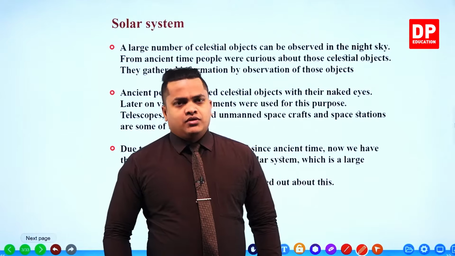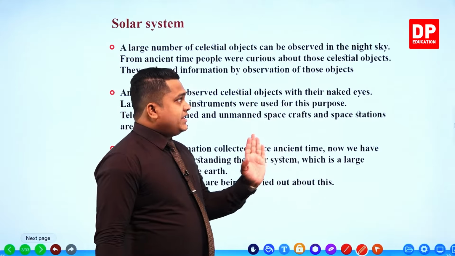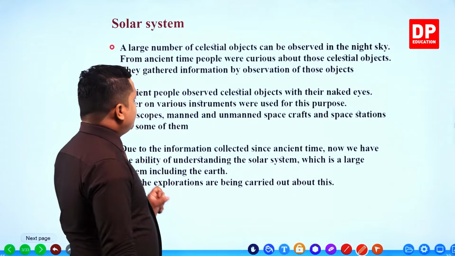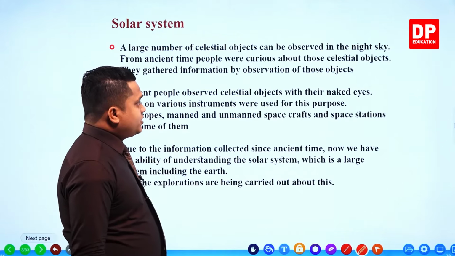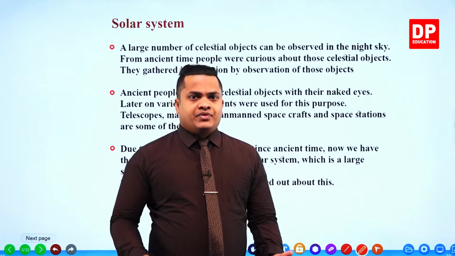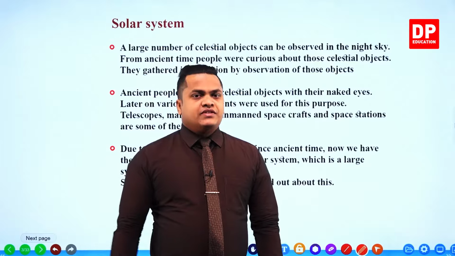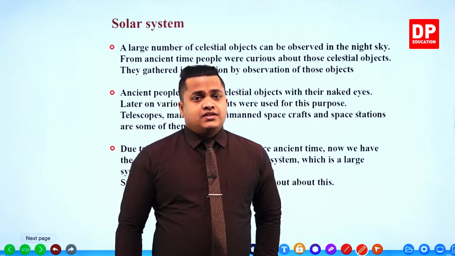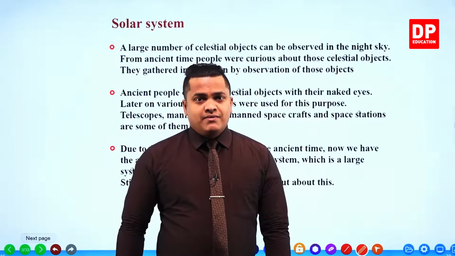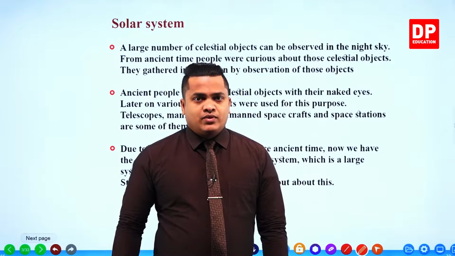Okay, so once again, my dear children, if you observe the night sky, you can observe several celestial objects, and they gather information by observing those objects. So in the earlier time period, people observed these things and gathered several pieces of information. This information was really important for modern scientists as well.